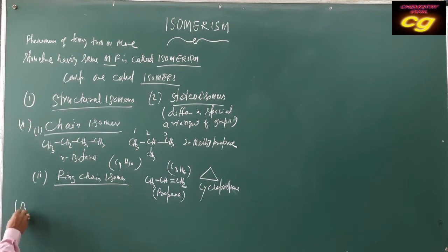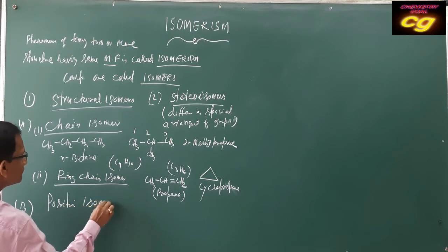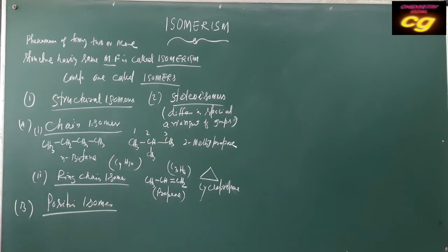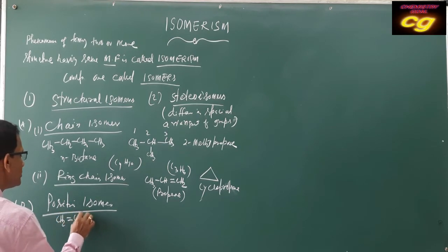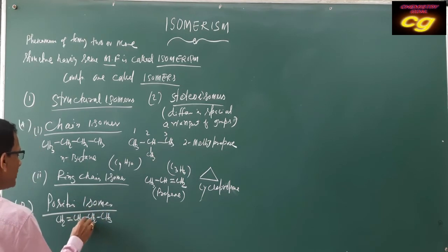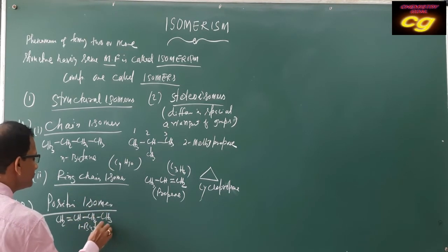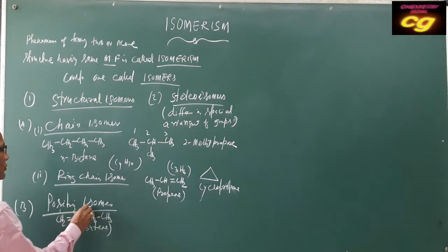Then the second type is position isomers. In position isomers, the position of the functional group differs. For example, CH2, double bond, CH, single bond, CH2, CH3. This is 1-butene, numbering 1, 2, 3, 4.